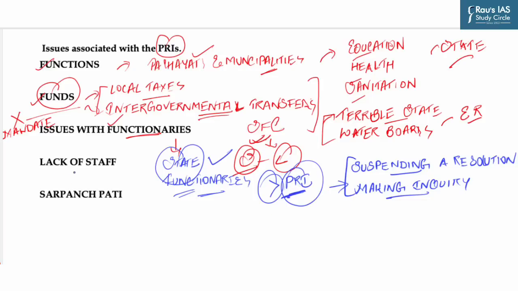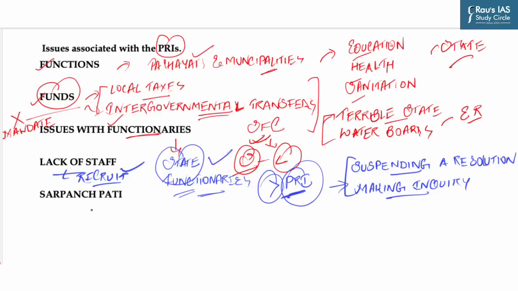Next problem is lack of staff. In most states, panchayats do not have the power to recruit their staff and determine their salaries, allowances, and other conditions of service. So, due to lack of financial resources, the power to recruit staff, and even if such power exists, remains grossly underutilized or not utilized at all.